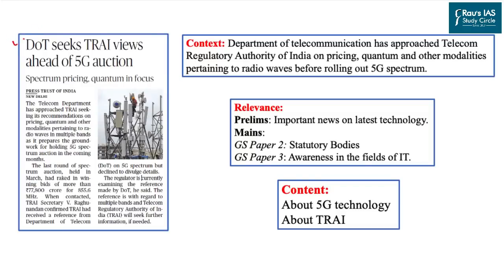Now, the second article for today's discussion got published on page 12 of the Delhi edition of The Hindu newspaper. And the focus of this article is 5G technology and TRAI, which is also known by the name Telecom Regulatory Authority of India. As far as the context of the article goes, it says that the Department of Telecommunication has approached the Telecom Regulatory Authority of India on pricing, quantum of spectrum and other modalities before rolling out the 5G spectrum.